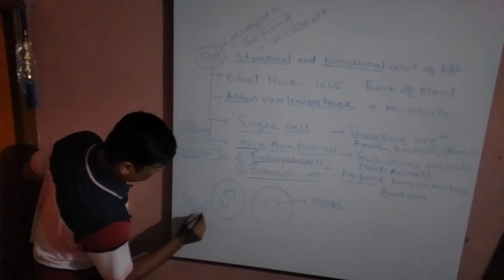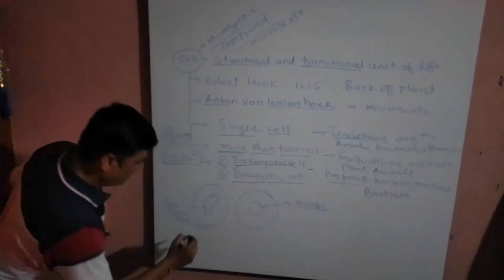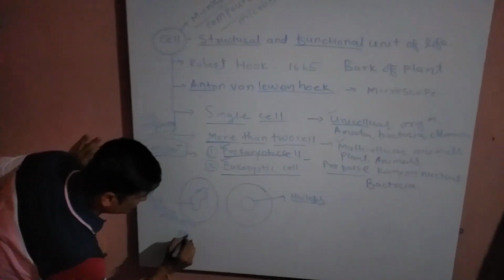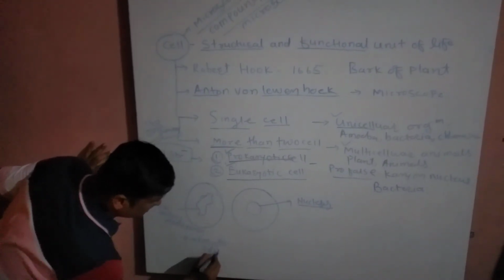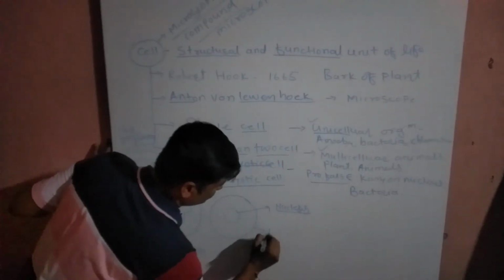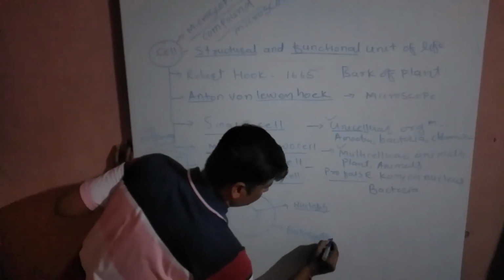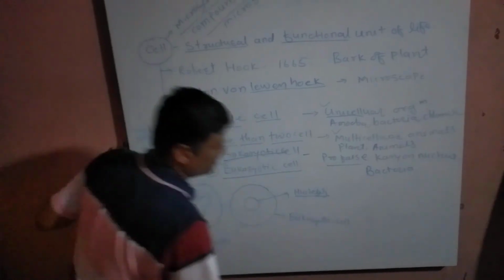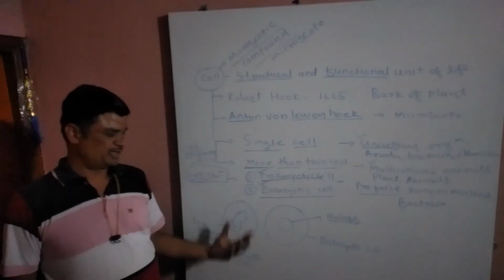That is why this cell is known as a prokaryotic cell, and the other cell is known as a eukaryotic cell.